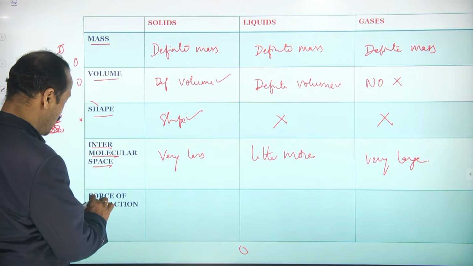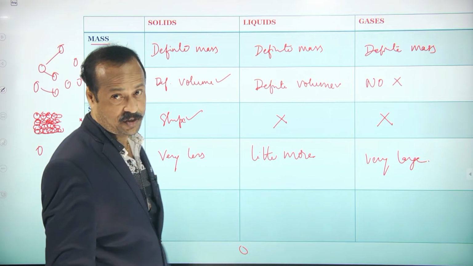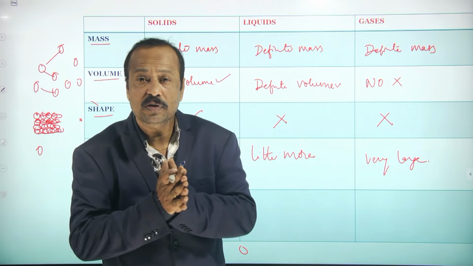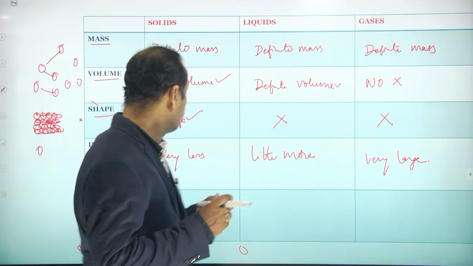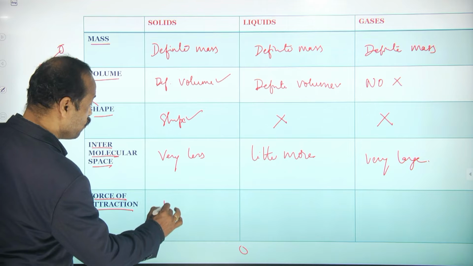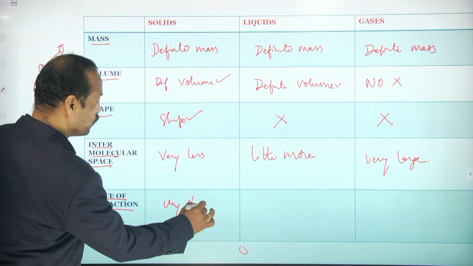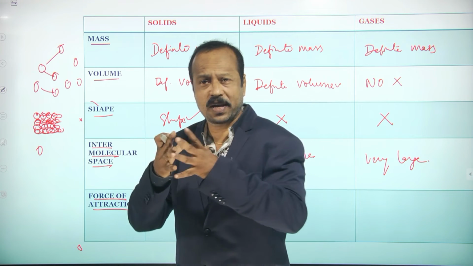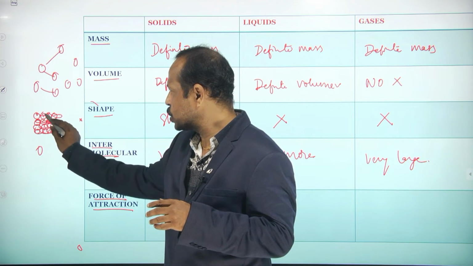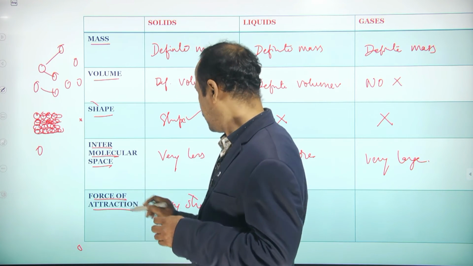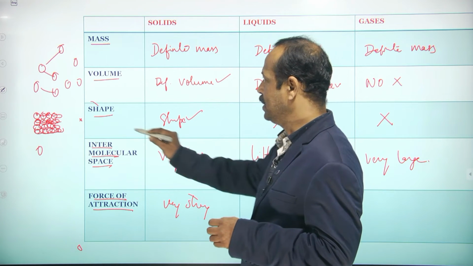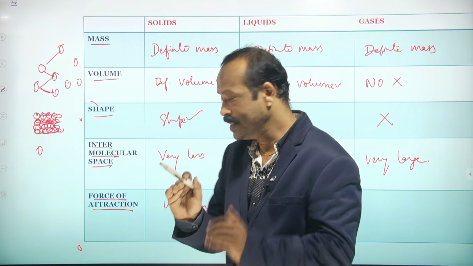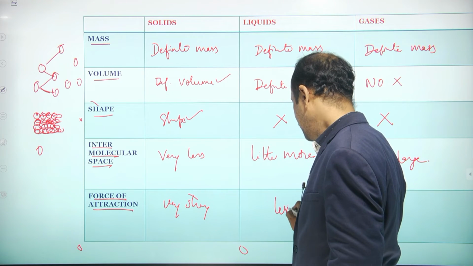Now let's come to the last and final one, force of attraction. Do you know attraction? The force of attraction between the molecules in a solid is very strong. That's why they are very close to each other. When you come to liquids, the gap is a little more, so the force of attraction is less.